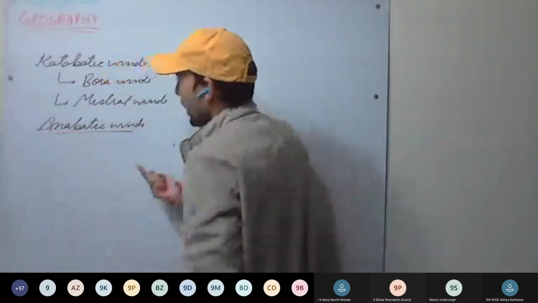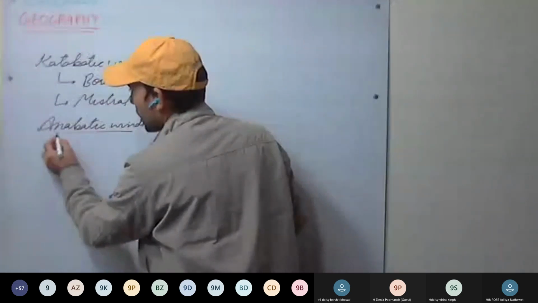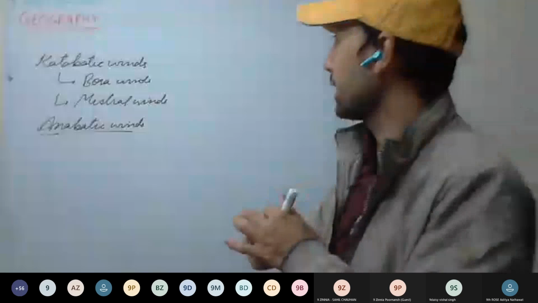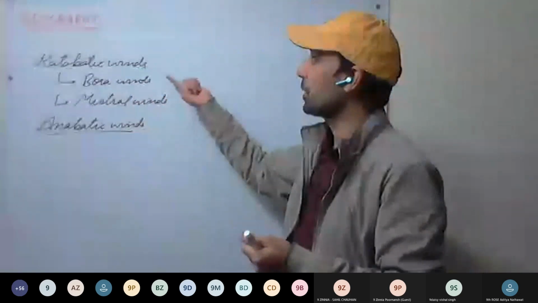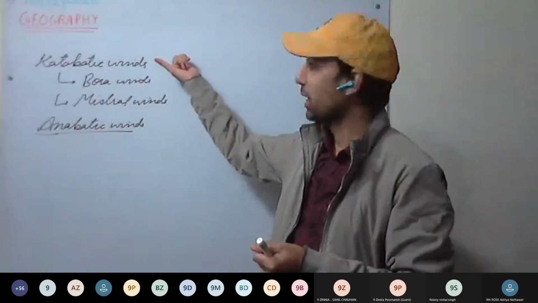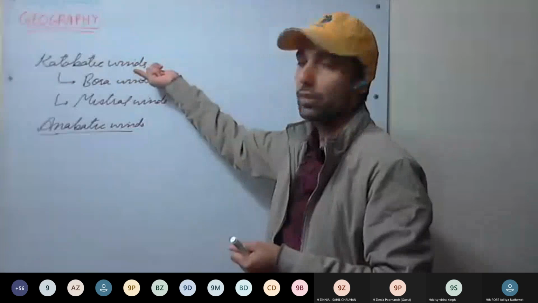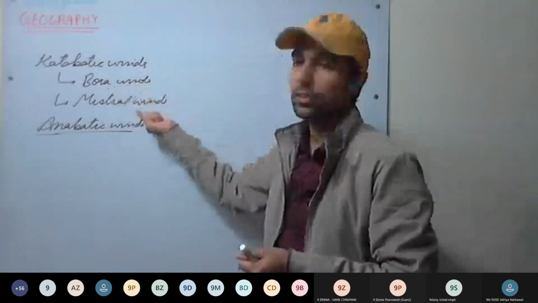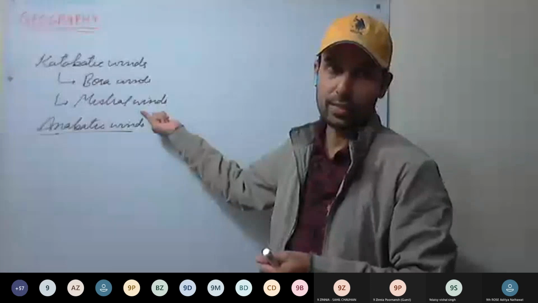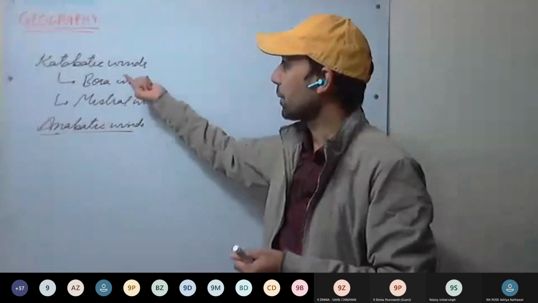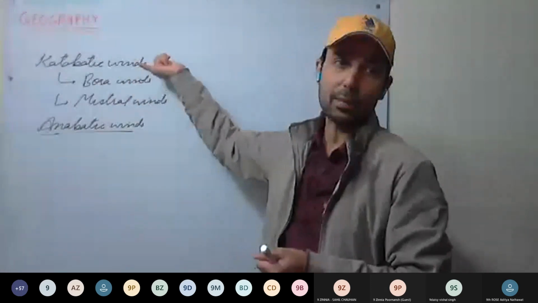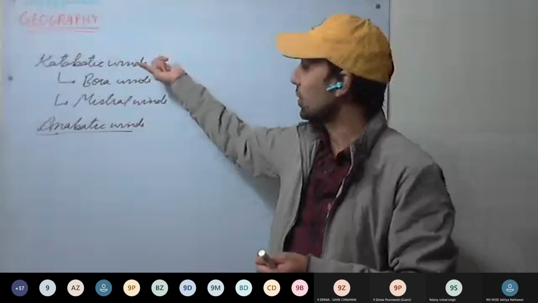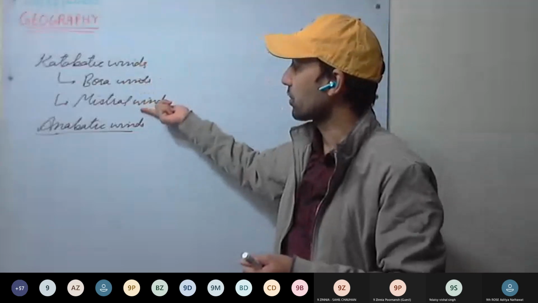Is it necessary to study that? See here, in this sequence you study katabatic winds, these two are examples of katabatic winds. So if you know what are katabatic winds, it will be easy to write on Bora winds as well as Mistral winds, because these are katabatic winds. These two winds are examples of katabatic winds.